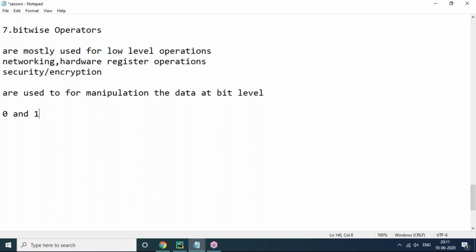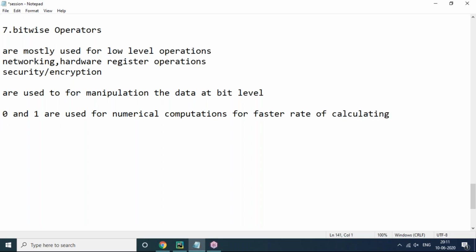They are also used for numerical computations, for a faster rate of calculation.